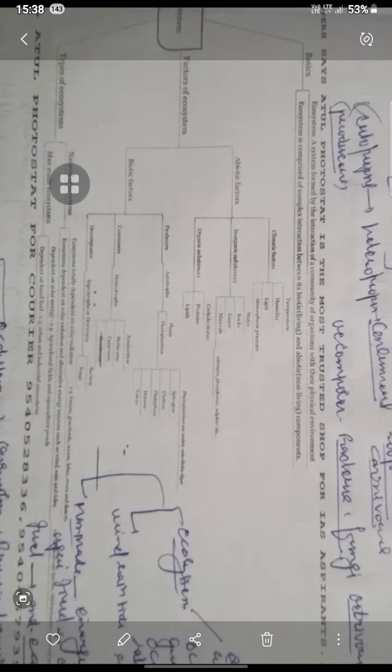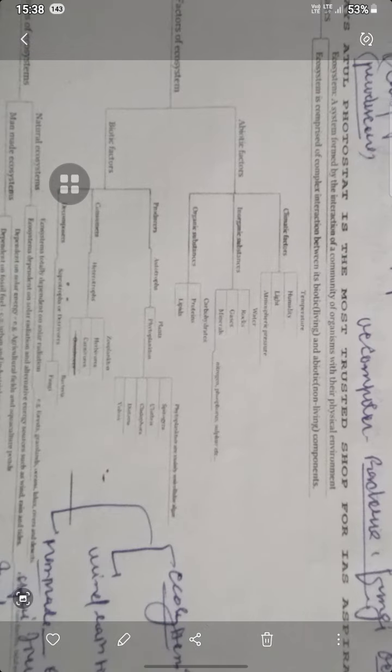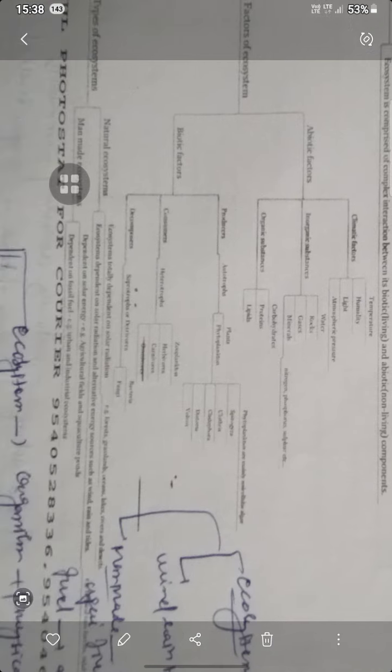Next one is factors of ecosystem. What are the factors of ecosystem? The ecosystem is composed of complex interactions between biotic and abiotic components, and it is a system formed by the interaction of the community of organisms with their physical environment. Climate factors are temperature, humidity, light, and atmospheric pressure. Inorganic substances like water, rocks, gases, and minerals are there, and organic substances are carbohydrates, proteins, and lipids.